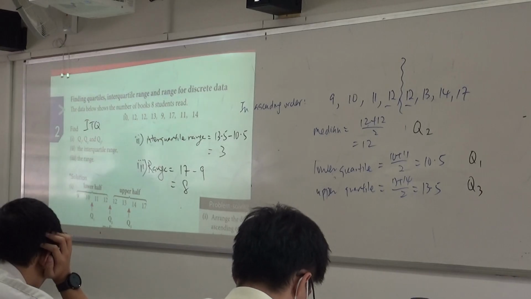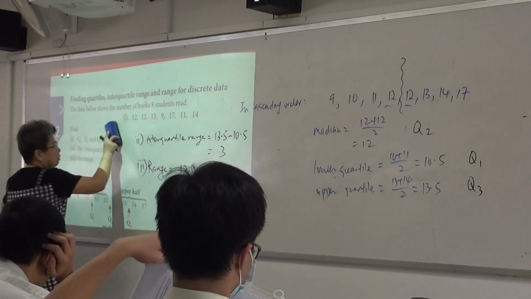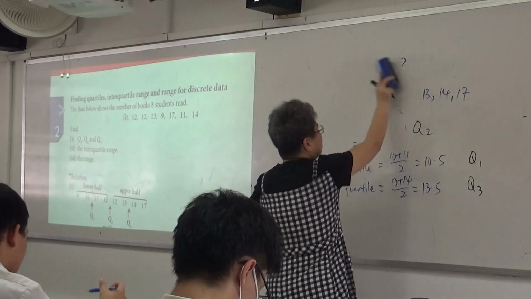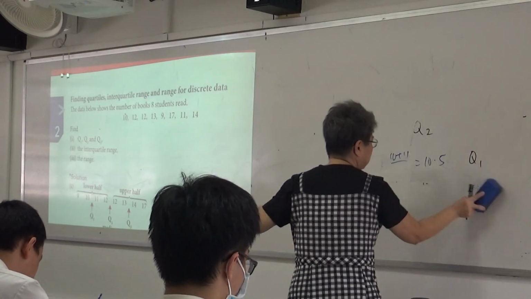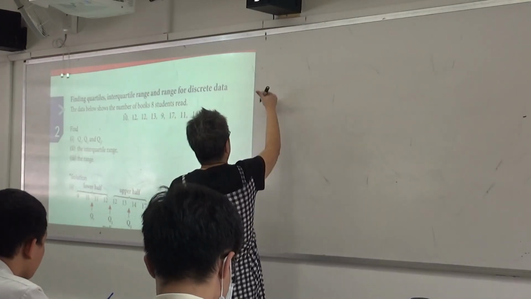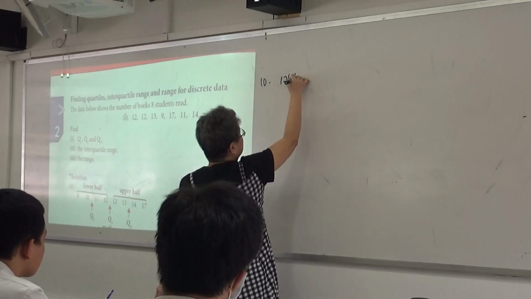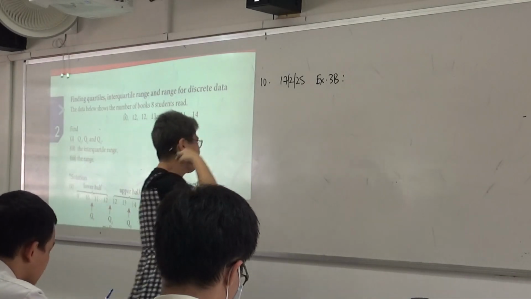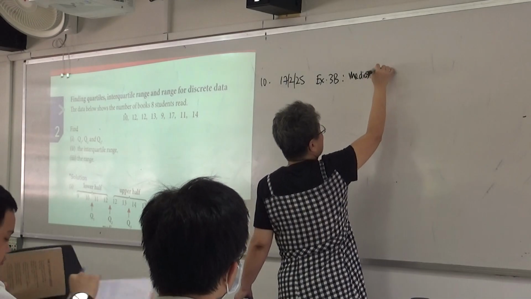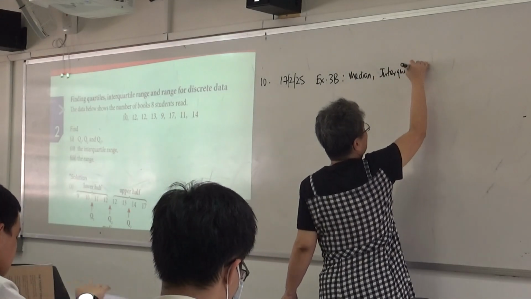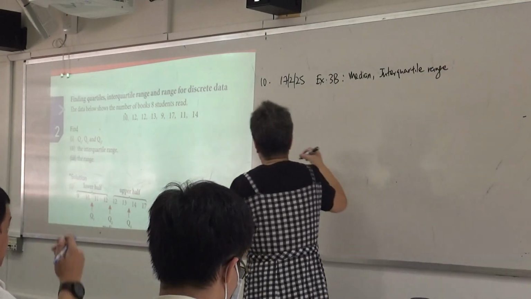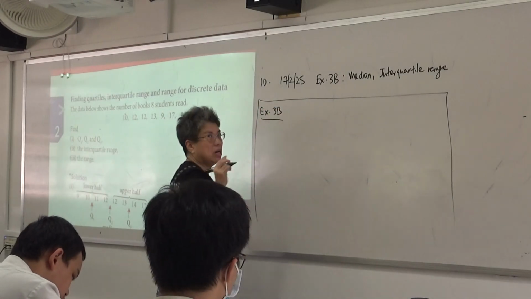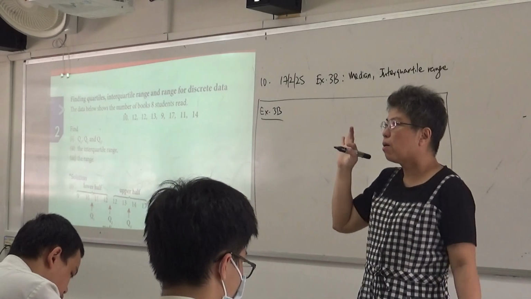What's the number on your content page now? On Wednesday, what must you do?